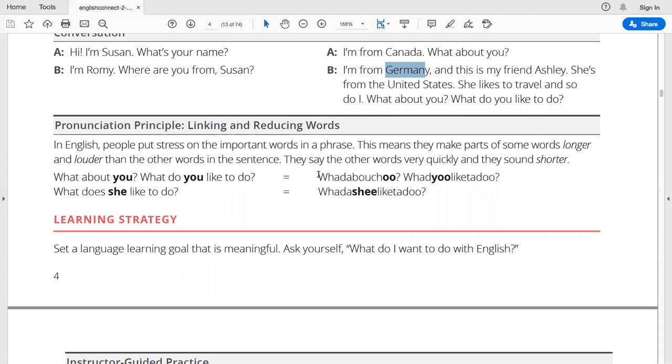And now, on the other side, here we see how they would pronounce it. So, as I said, what about you? What you like to do? What she like to do?